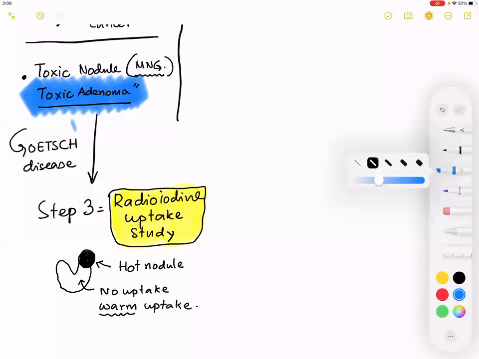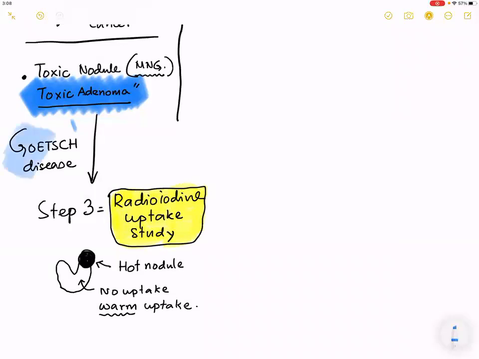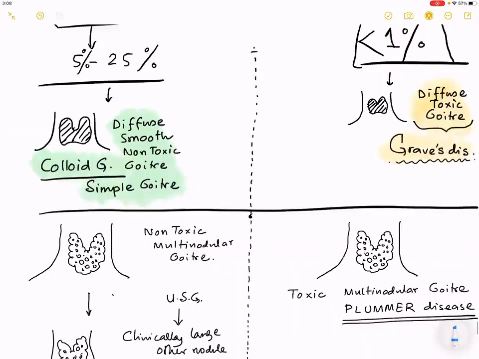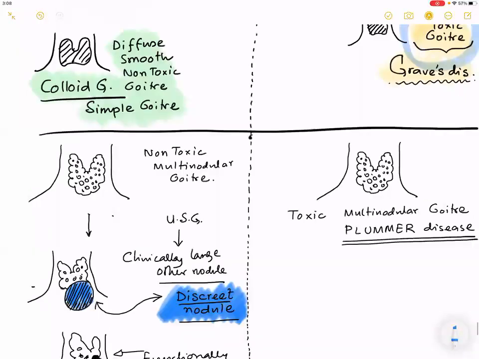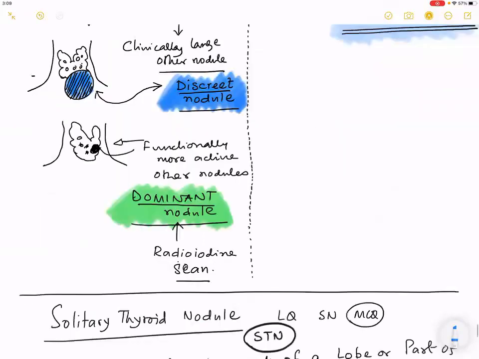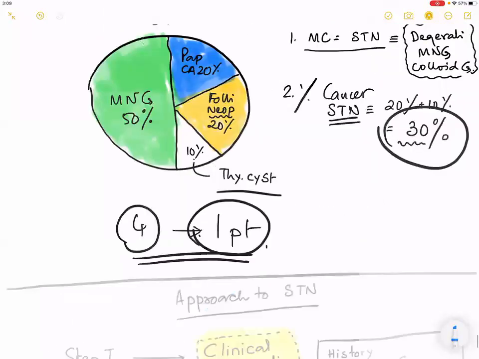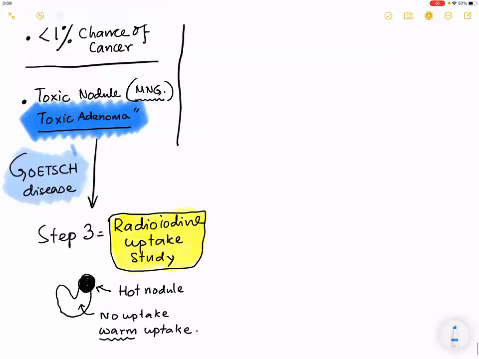What is a Graves disease? Diffuse toxic goiter. What is a toxic multinodular goiter called? Plummer's disease. Then tell me, what is a toxic nodule called? Goetz disease. Very good.